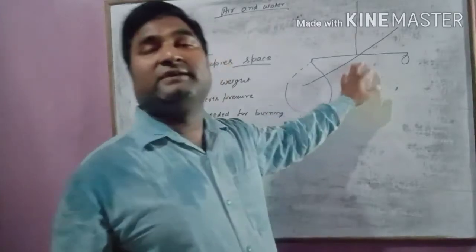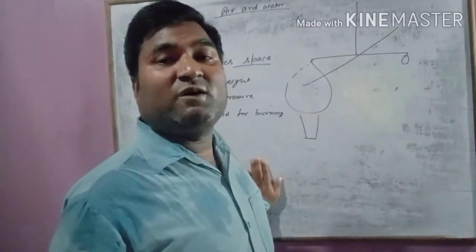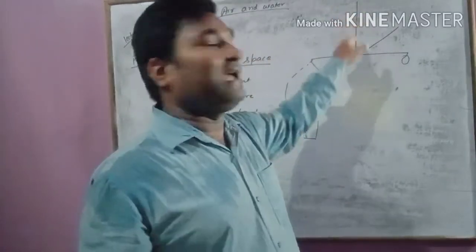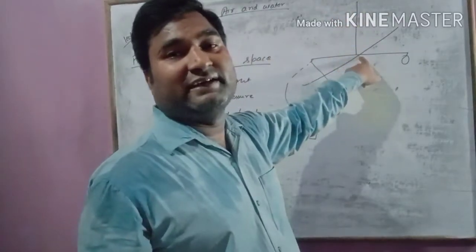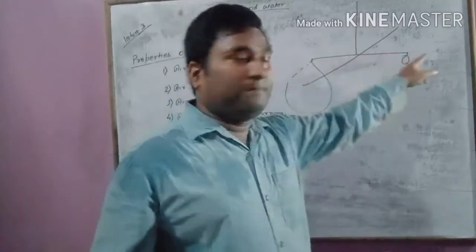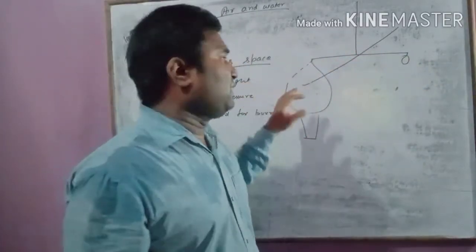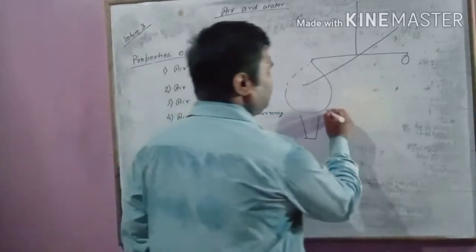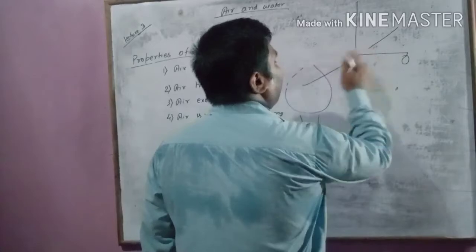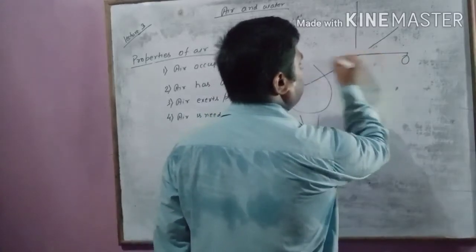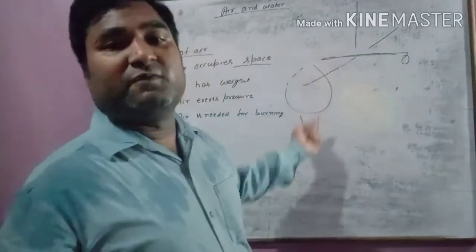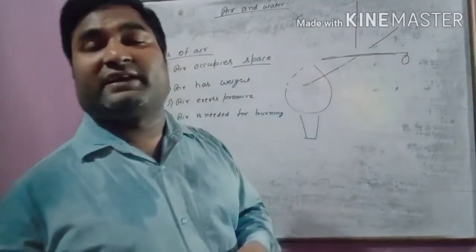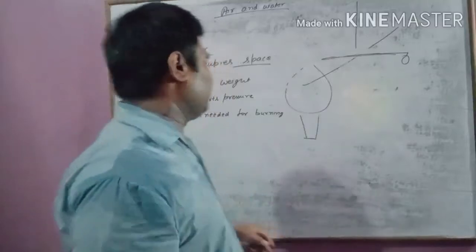So you can write: tie two balloons at the ends of a stick and hang the stick by tying a thread at the center of the stick. The balloons will have the same weight. Now fill one balloon with air. After some time you will see that the stick will tilt towards the balloon filled with air. With this activity we can say air has weight.